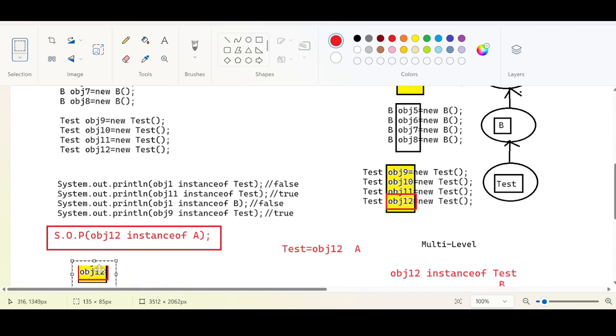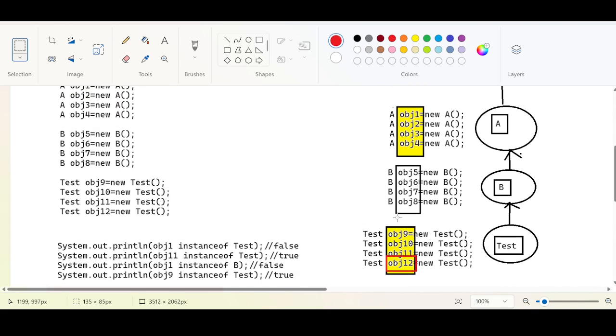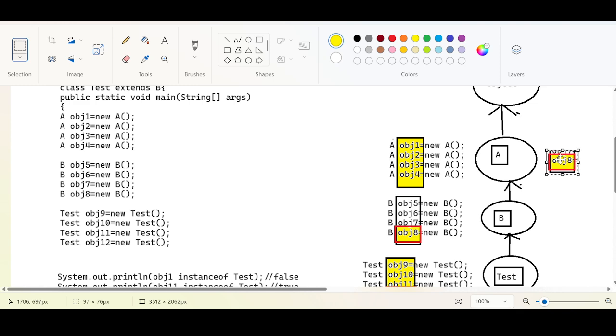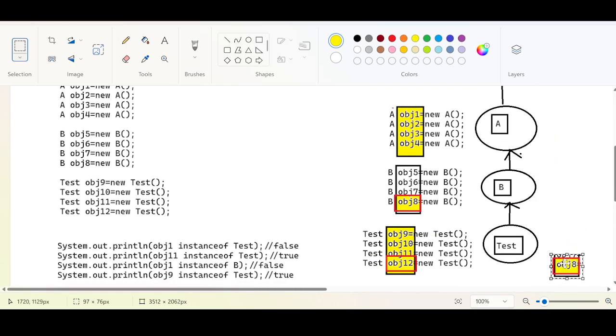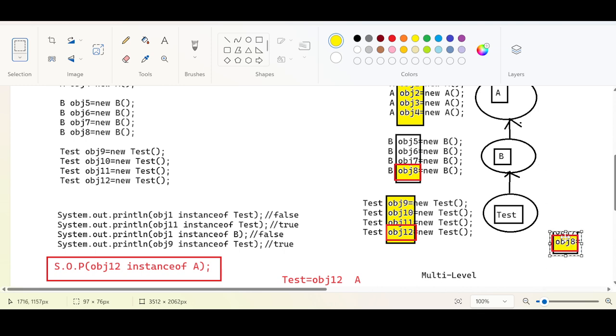For example, let us keep this aside. We want to do the same thing with obj8. Now I want to take obj8. Obj8 is of what type? Actually it is of B type. If I test, is obj8 instance of B? True. If I ask if obj8 instance of A, true. If I ask if obj8 is instance of object, true. But if I ask if obj8 is instance of test, now it is going to give false. Reverse direction is going to give false.